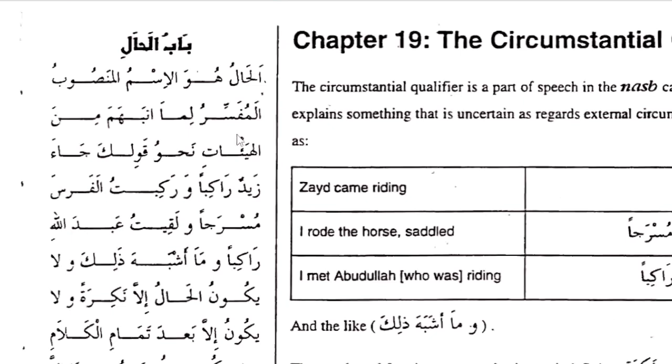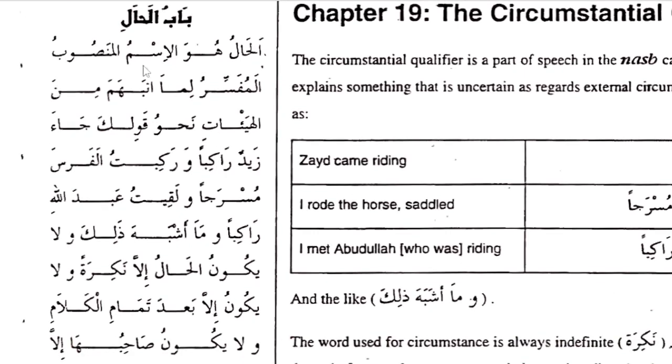Al-Mufassiru, it gives explanation, lima imbahama, for what is ambiguous, min al-hayat, of the circumstance. So if I just mention a verb, the verb can be done in any condition. So he's saying that the hal explains what is ambiguous about the circumstance in which the verb is done. So that's the function of the hal. It gives further clarification of the circumstance in which the verb is being done. I hope that is clear.